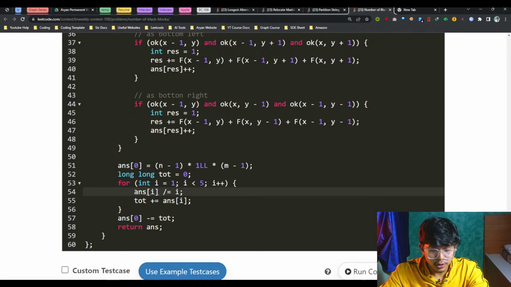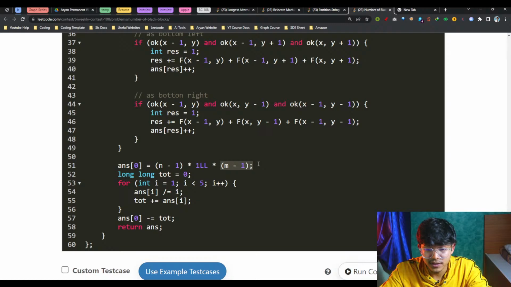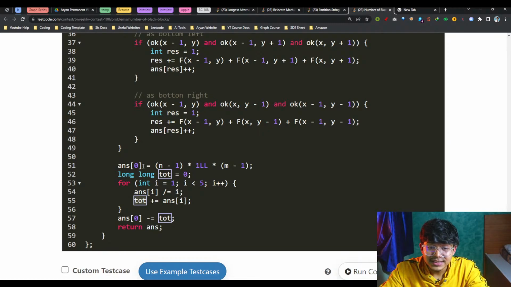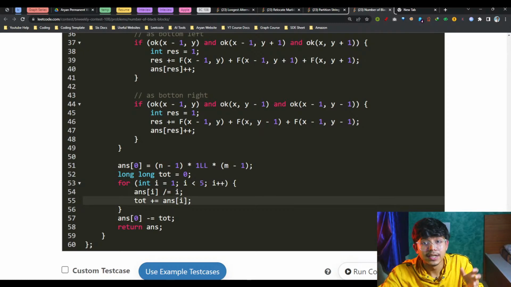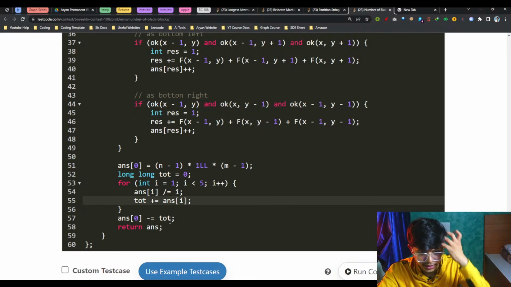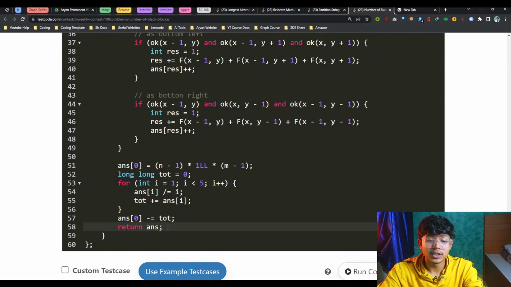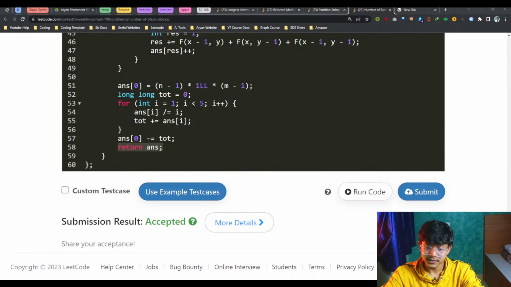I know that my answer of 0 is actually (n minus 1) into (m minus 1). 1 LL is just converting that to a long, and also subtracting the total from the answer of 0, because I know my total is from 1 to n, the number of blocks I had taken. So the remaining blocks are for the 0 black cells, and that's how you can simply build your answer array and get it done.